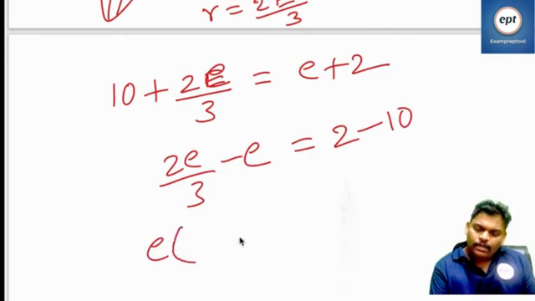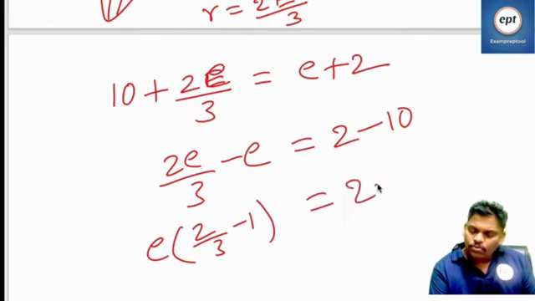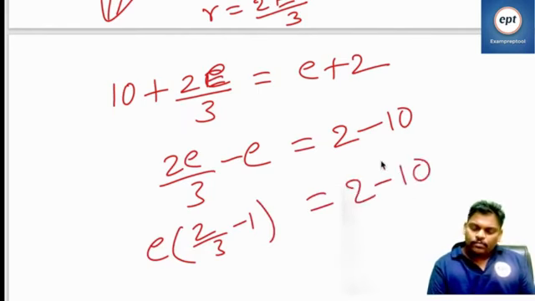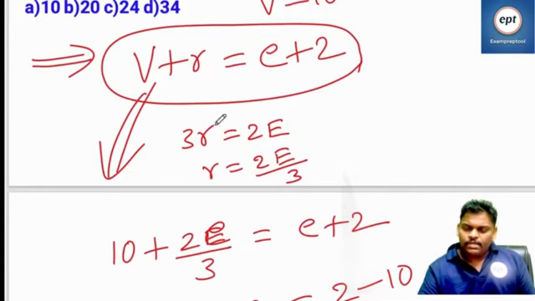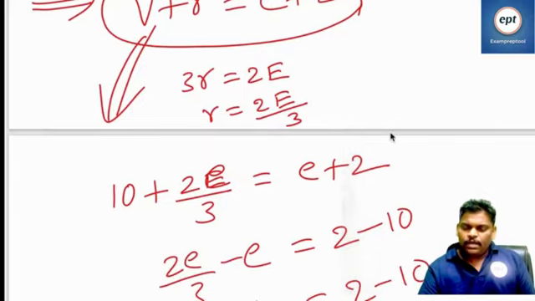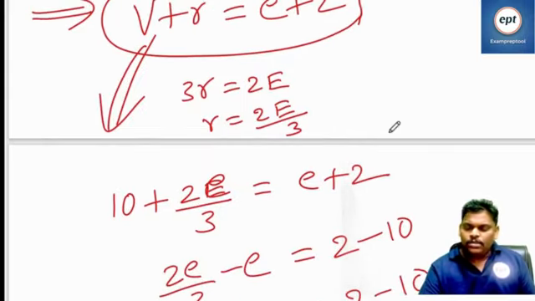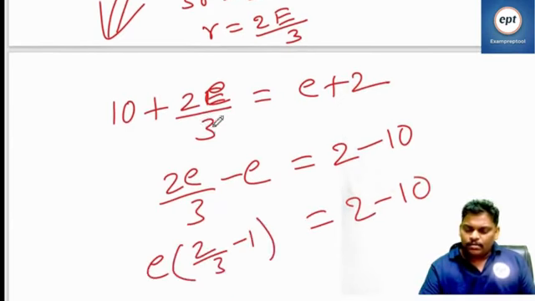Taking E common, 2 by 3 minus 1 is equal to 2 minus 10. Please check if I did anything wrong. V plus R is equal to E plus 2, 3R is equal to 2E, R is equal to 2E by 3. So V plus R, with R replaced by 2E by 3.